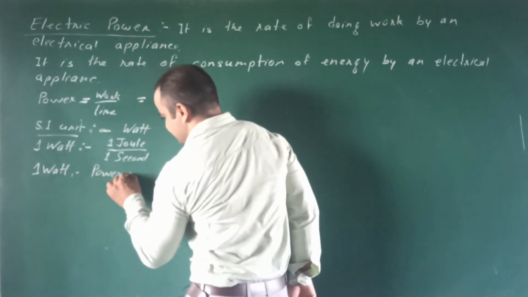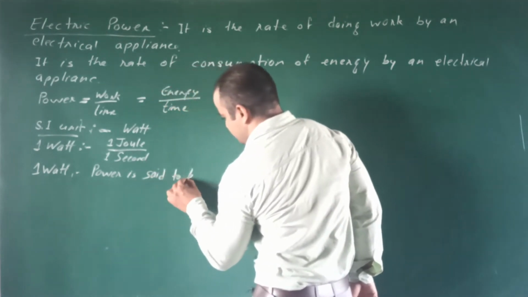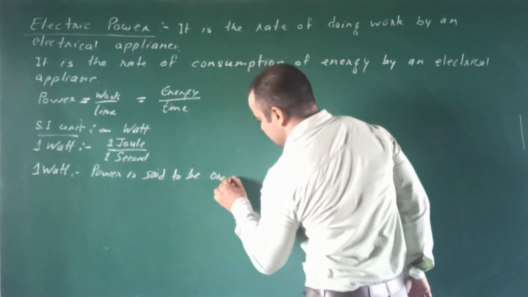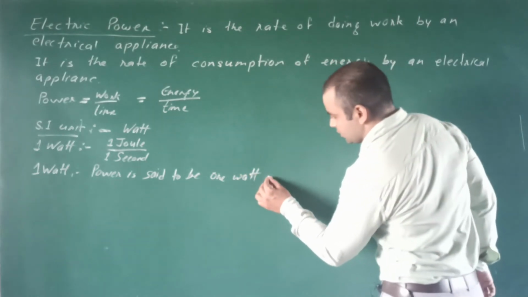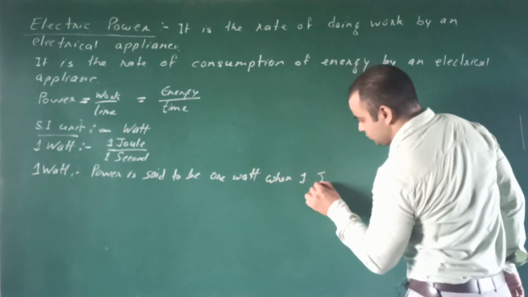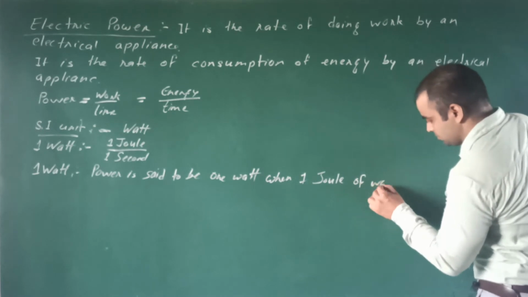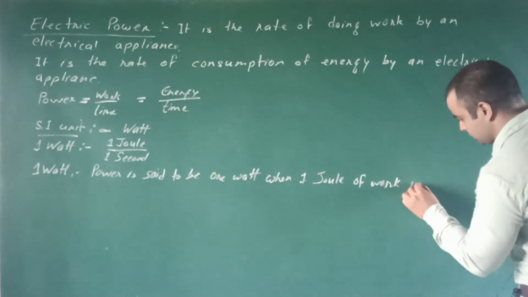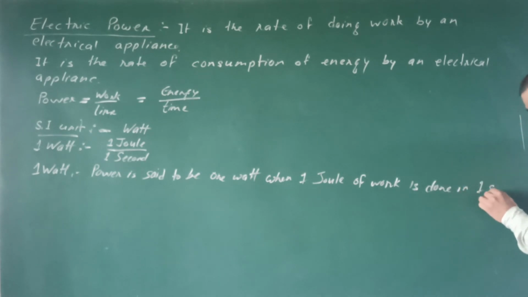Power is said to be 1 watt when 1 joule of work is done in 1 second.